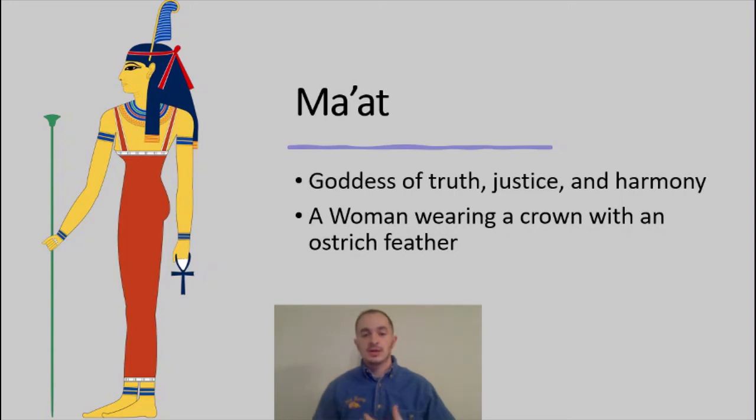So with everything good, there is something bad. This idea kind of goes in with Sekhmet from earlier. Sekhmet would bring plagues, but she would also take them away and allow life to continue on. So Maat would be this idea that everything has a purpose and you must always do what is right and what is most harmonious and best for the world. So Maat would be depicted as a woman wearing a crown of an ostrich feather.